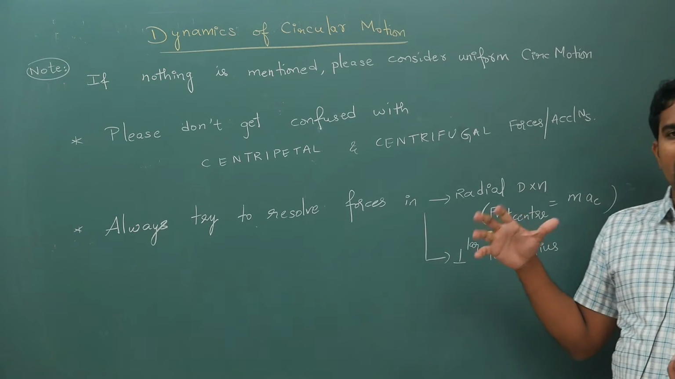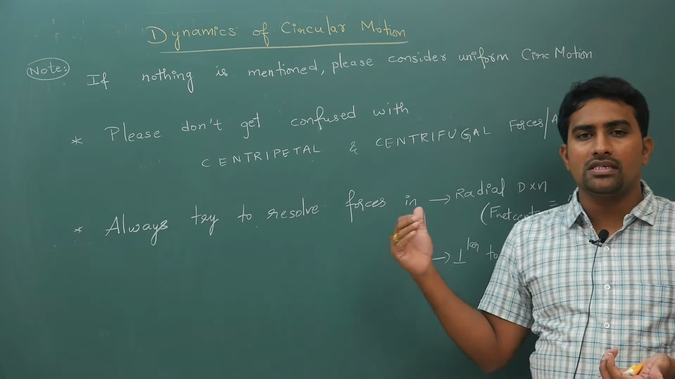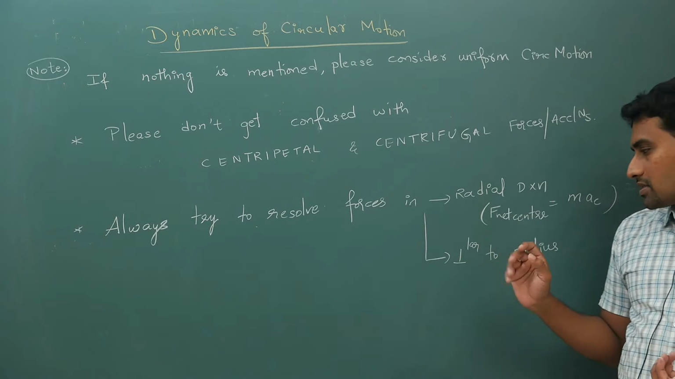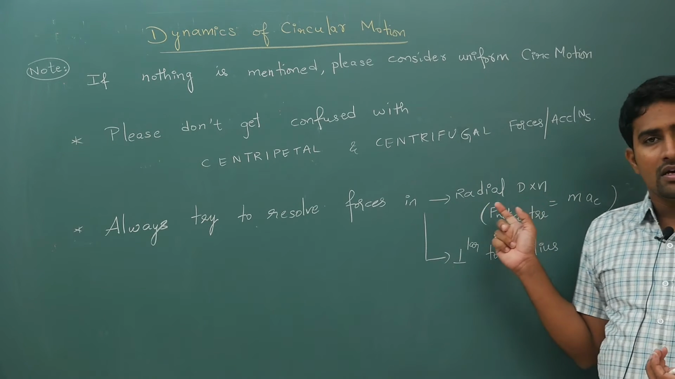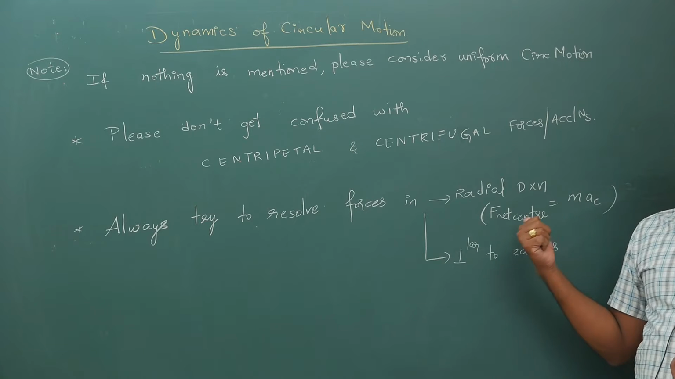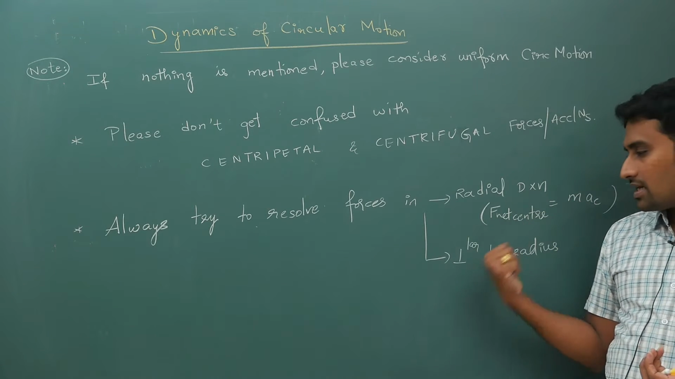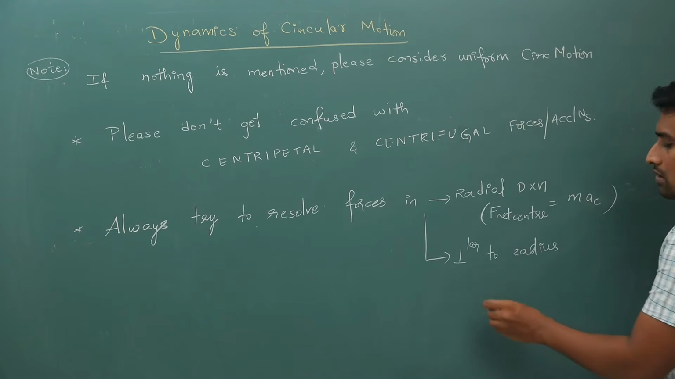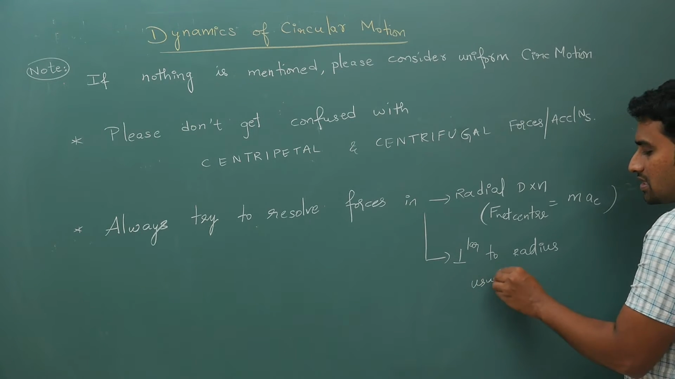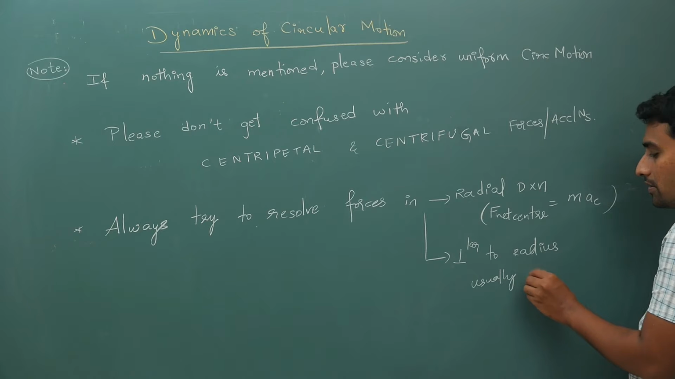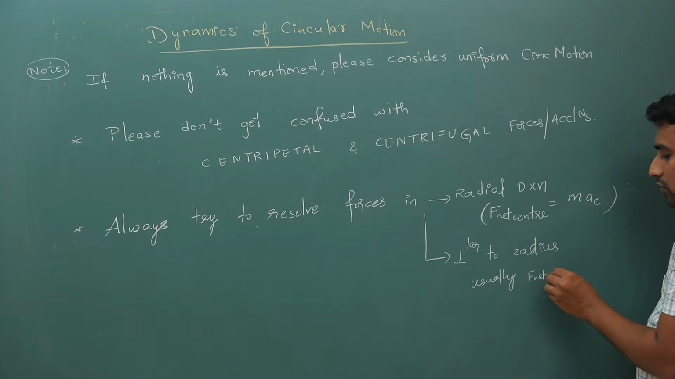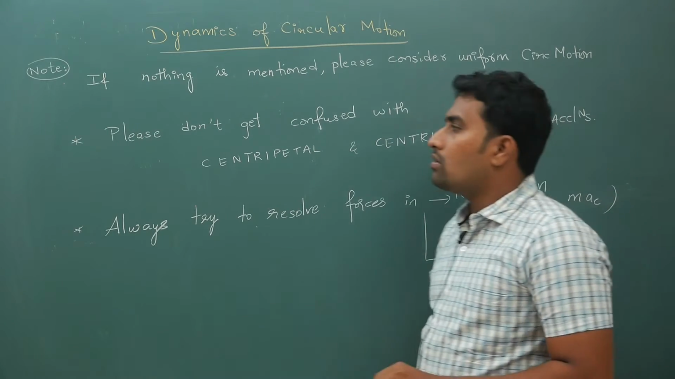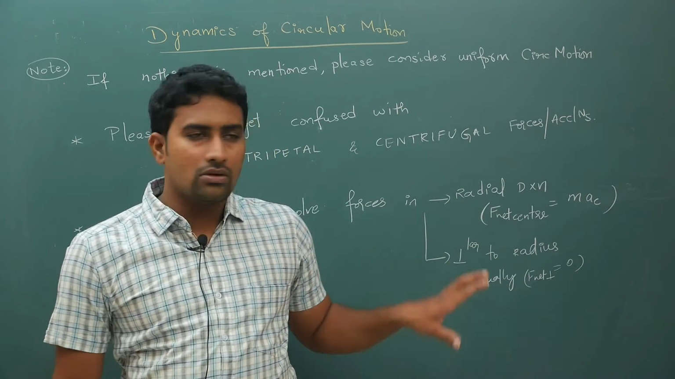Another point is, always try to resolve forces in the radial direction. That means whatever forces are there, you take components in the radial direction and perpendicular to the radius. In the radial direction, you will write net force is equal to mass times centripetal acceleration. In the perpendicular direction, usually net force will be 0. In some cases it need not be 0, but usually the net force in the perpendicular direction will be 0. I will talk about this, don't worry.